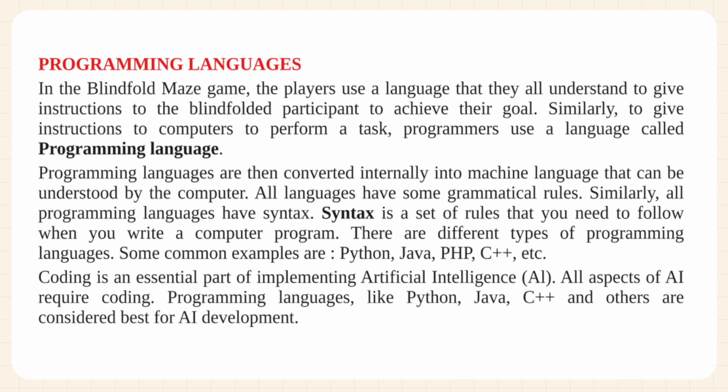Coding is an essential part of implementing artificial intelligence. All aspects of AI require coding. Programming languages like Python, Java, C++ and others are considered best for AI development.